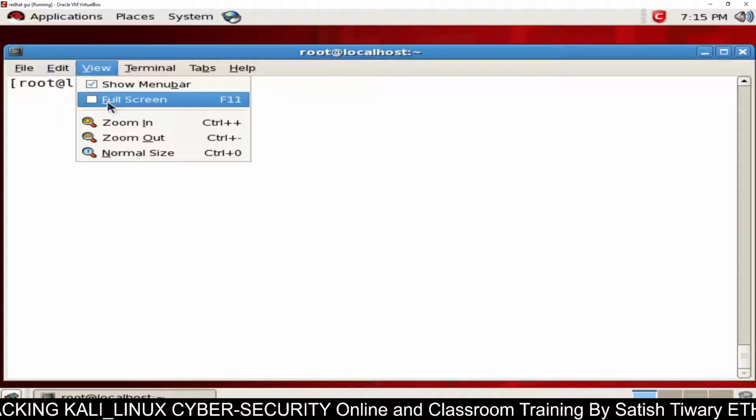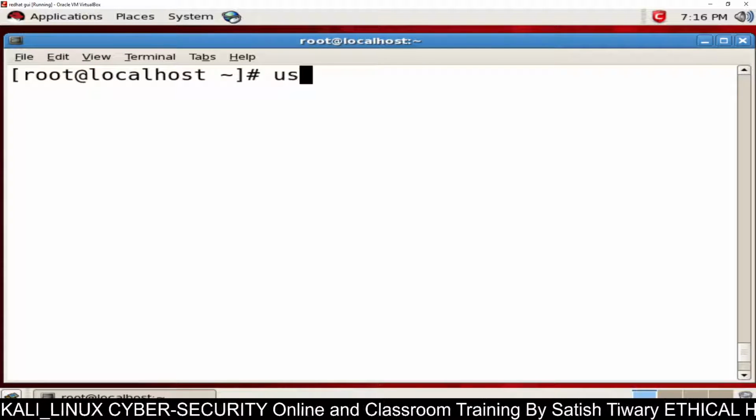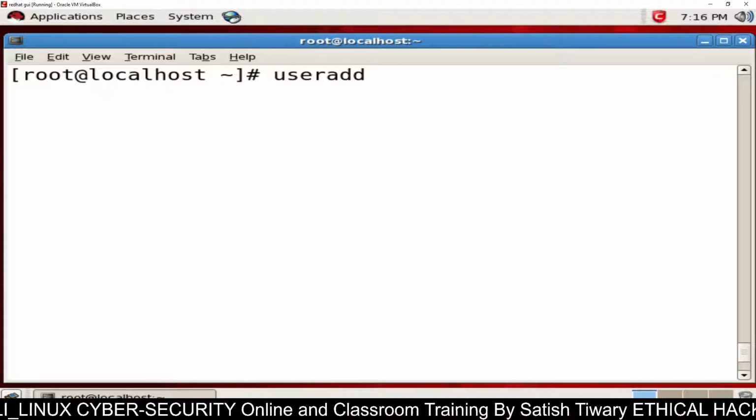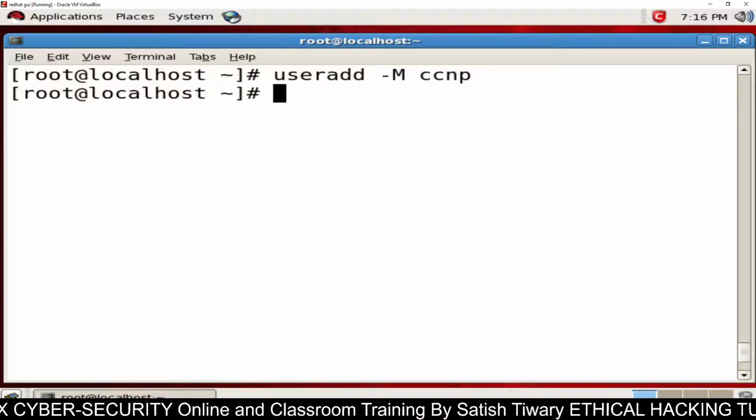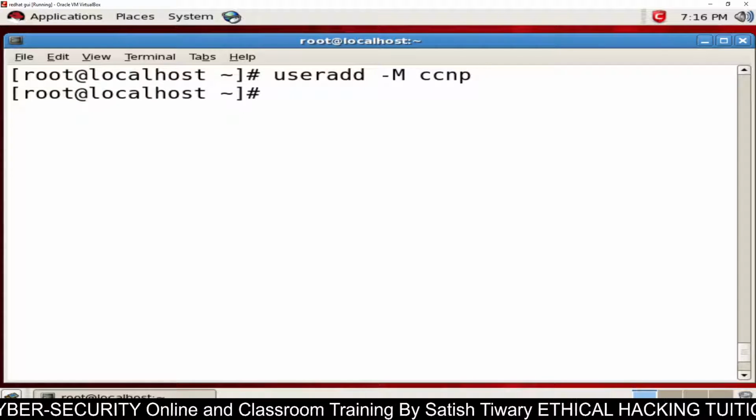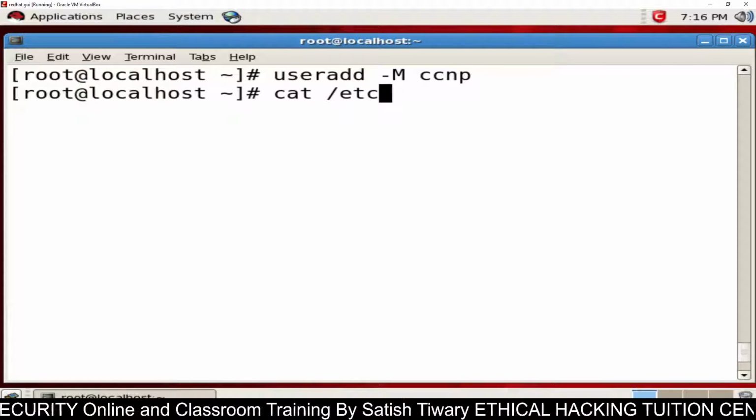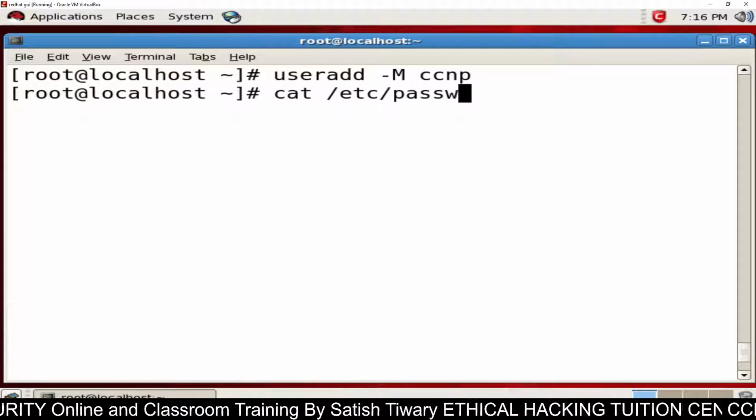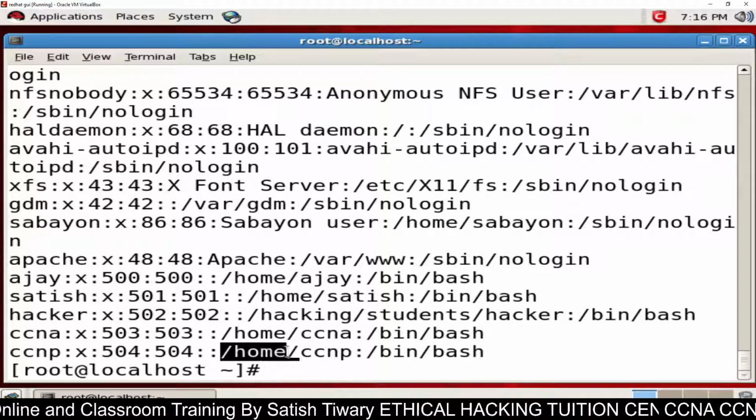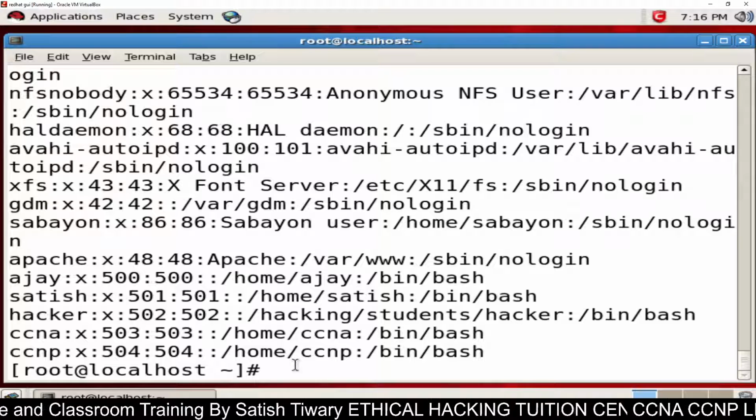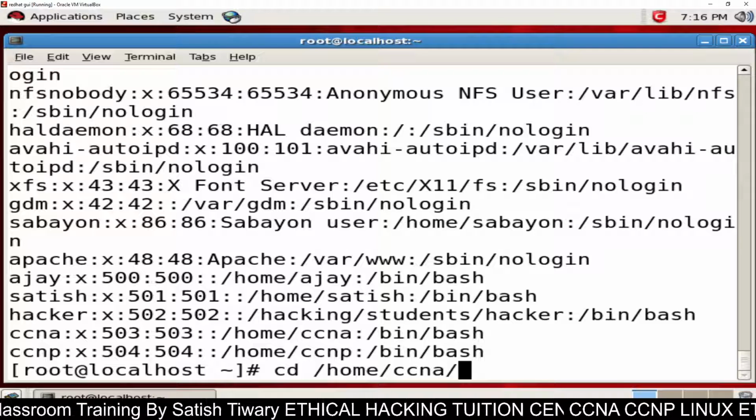Now I am going to create another user without a home directory. I am going to zoom in so that you guys can see it clearly. What is the command? The command is useradd. I am going to add another user, ccnp, without a home directory: -M and the name of the user, ccnp. Now when you run this command, this user ccnp has no home directory. If you want to check, you can run cat /etc/passwd, and inside here you can see it's giving the path /home/ccnp. But if you type cd /home/ccnp, it is not there.